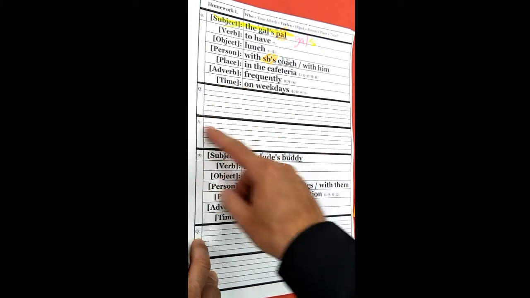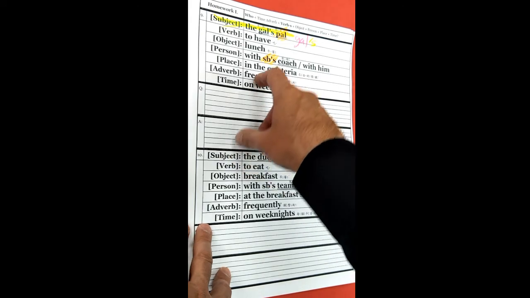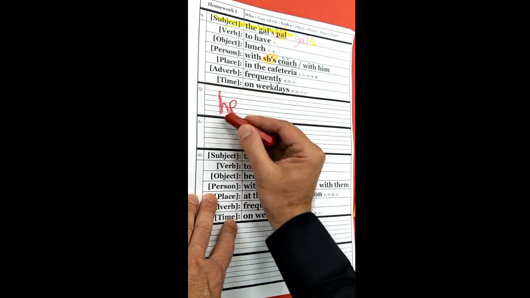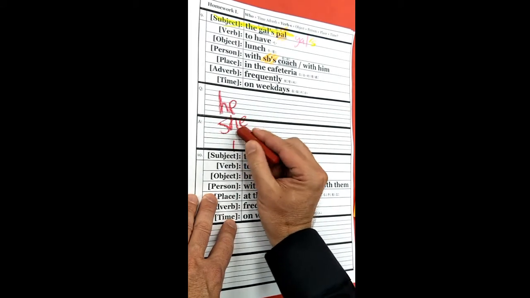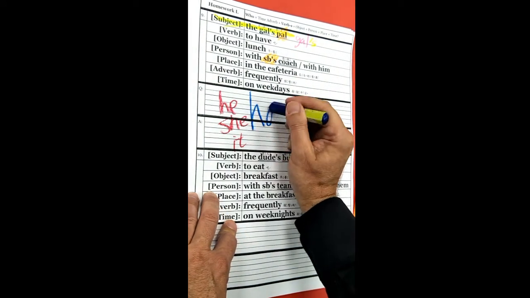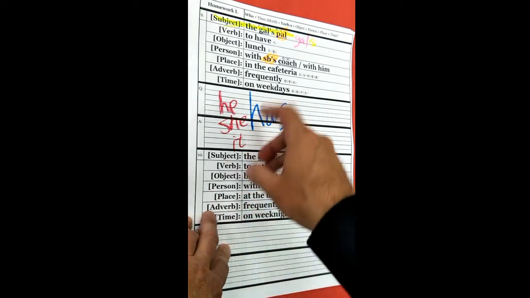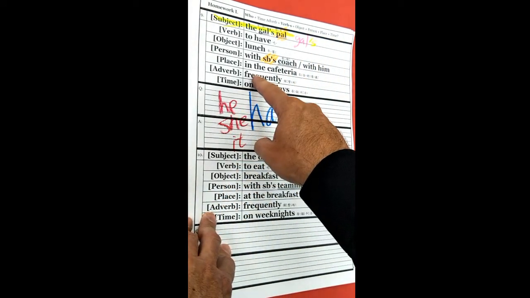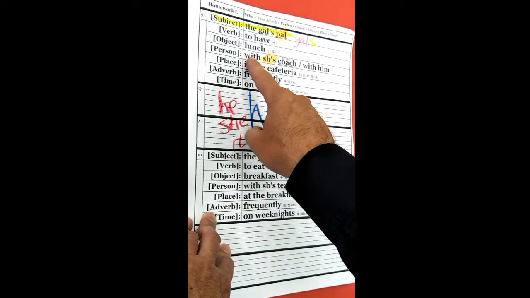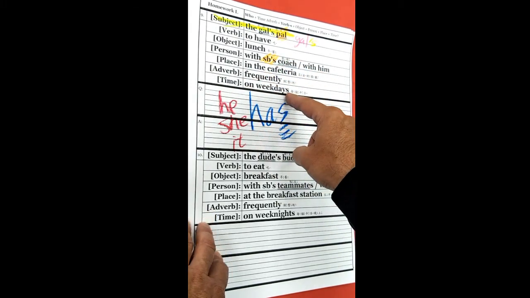So let's do the question. Who frequently he, she, it has. So again, who frequently has lunch with his or her coach in the cafeteria on weekdays?